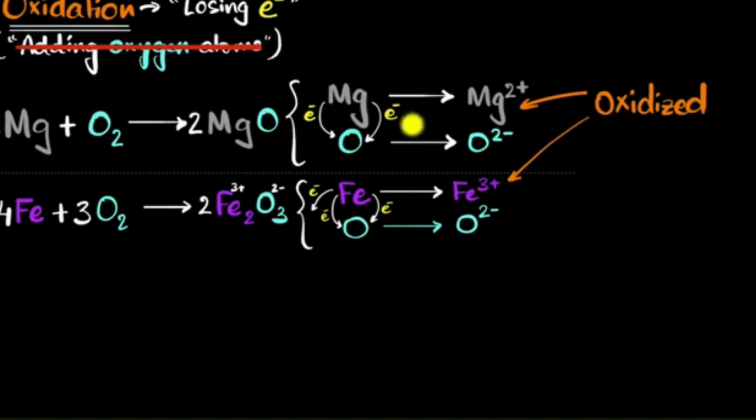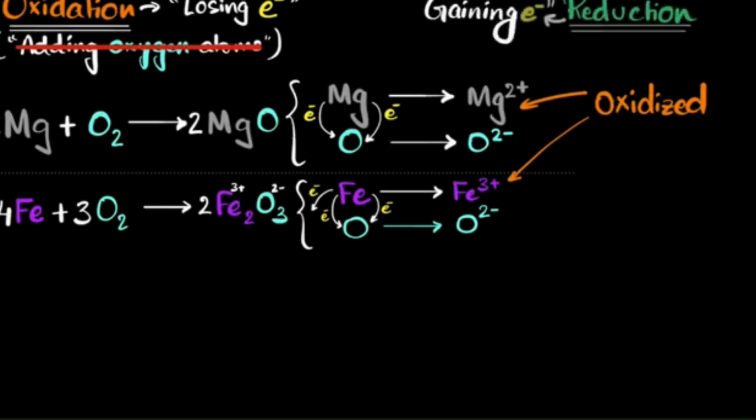Okay. Now, if something loses electrons, something else should gain electrons. And in this case, the oxygen is the one that gains electrons. So we thought, okay, let's give a name to gaining electrons as well. Gaining electrons is what we call reduction.